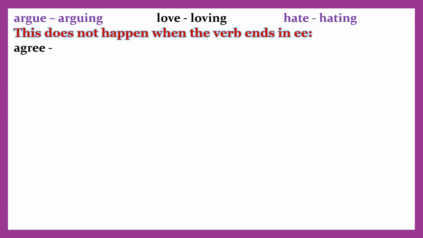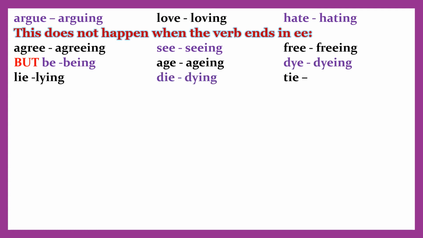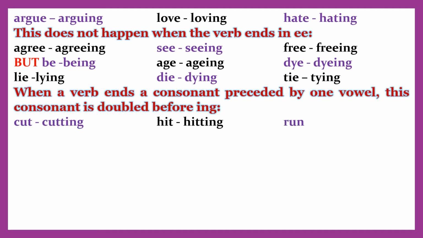This does not happen when the verb ends in double e. Agree, agreeing, see, seeing, free, freeing. But be, being, age, aging, die, dying. Lie, lying, die, dying, tie, tying.